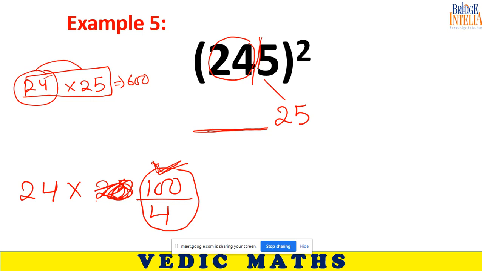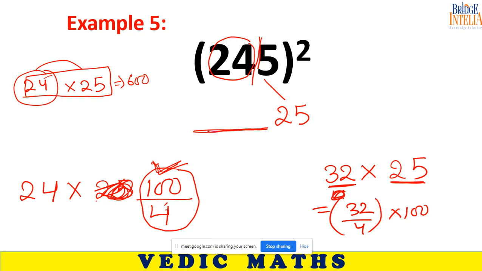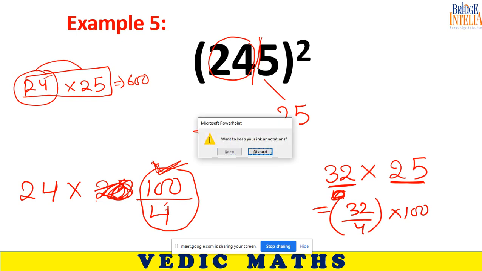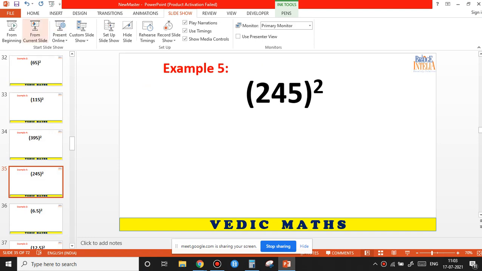See, I am teaching a trick to you. Suppose you are trying to multiply anything with 25. First you divide that thing by 4, then multiply by 100. This is equal to doing this. Both have the same meaning.